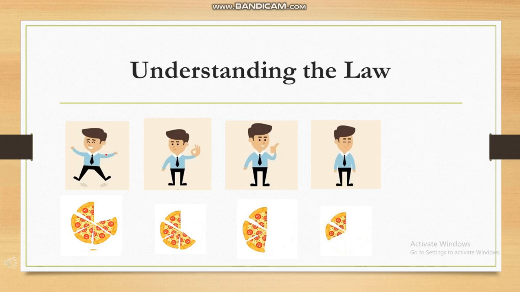After this point, when Aman consumes another slice of pizza, it will give him negative utility. He will not be able to eat it as he is already so full from the first 4 slices. This 5th slice is called disutility. Any consumption after the saturation point is called as disutility.